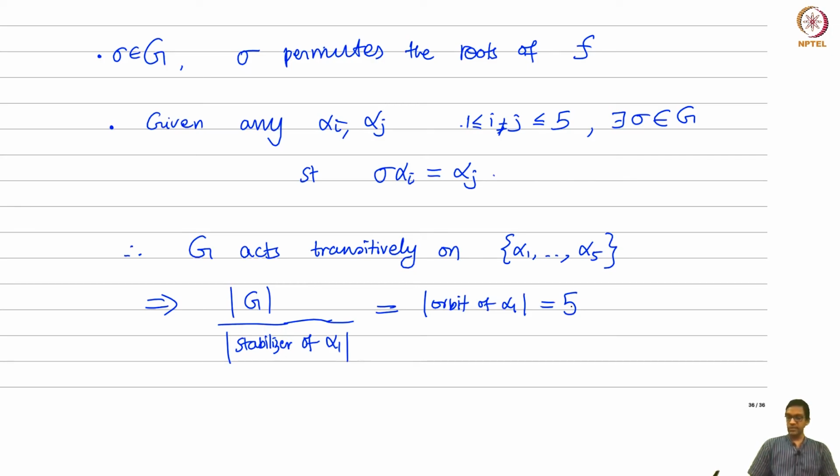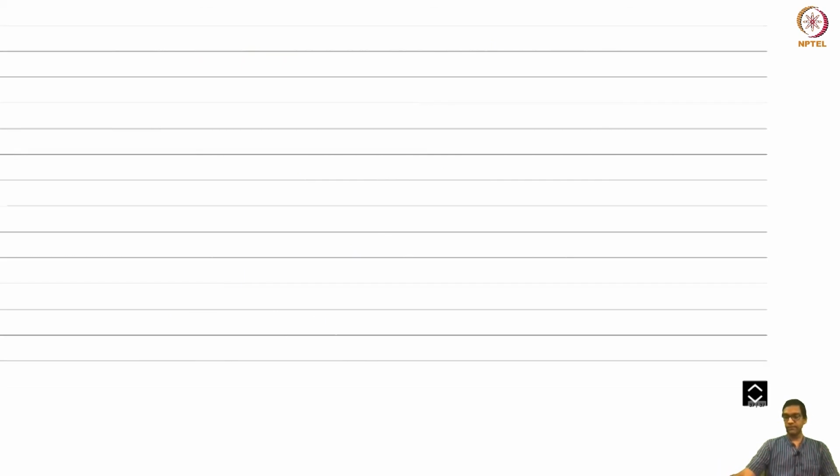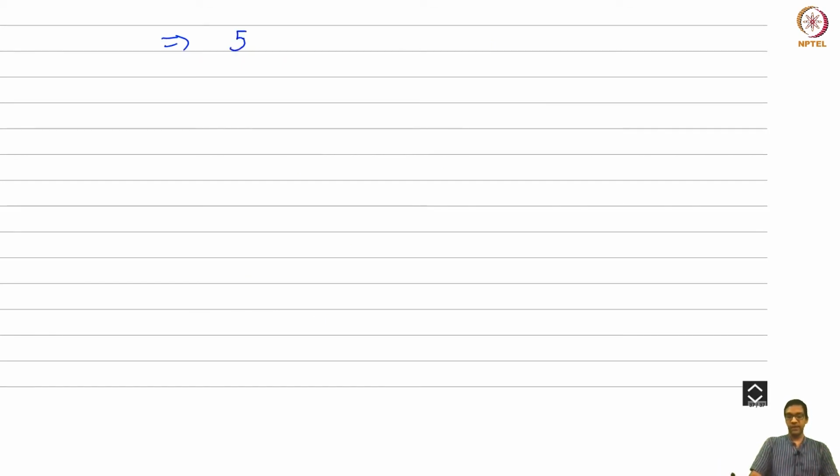So what this means is that the cardinality of the group is of the form 5 times something. Okay, so this means that 5 divides the cardinality of the group. Okay, so I still don't know that G is S5, but at least I know that 5 divides the cardinality of the group. And so what can I conclude by that? This means that there exists a 5 cycle, right? So there exists an element of G with order 5.